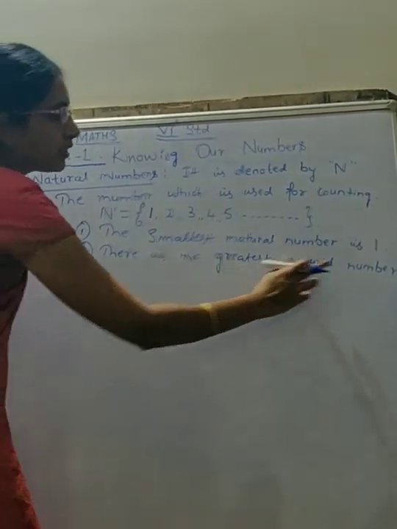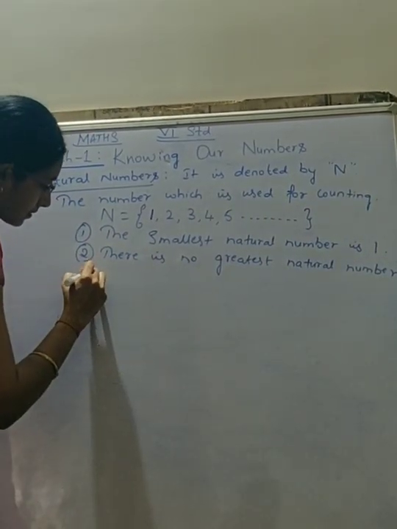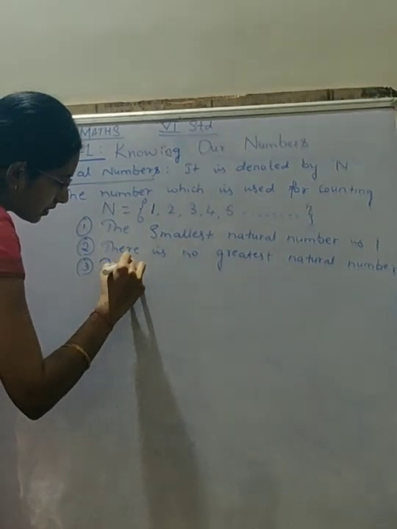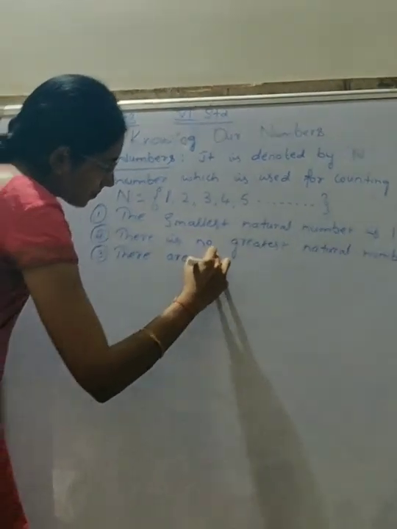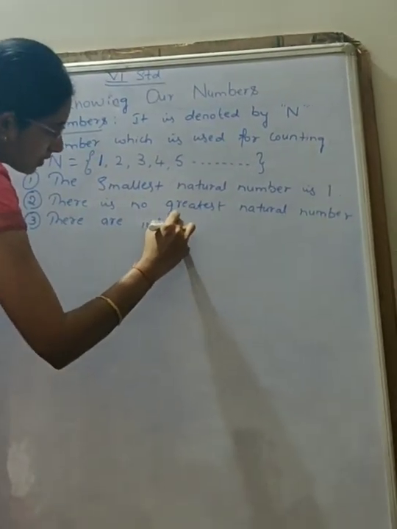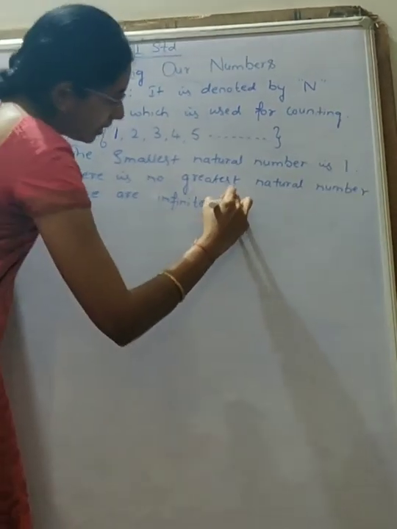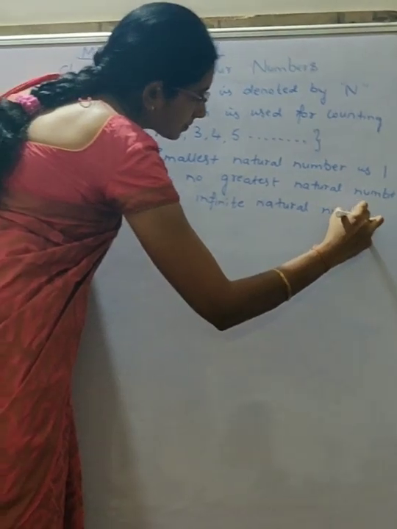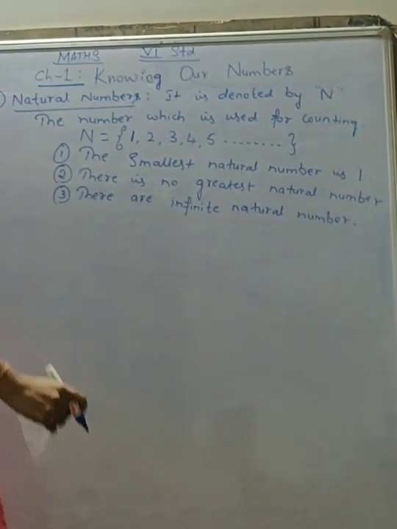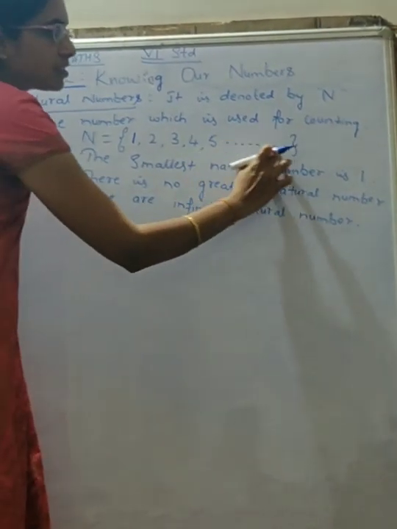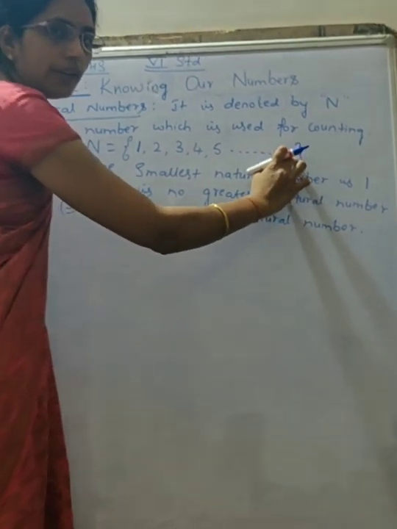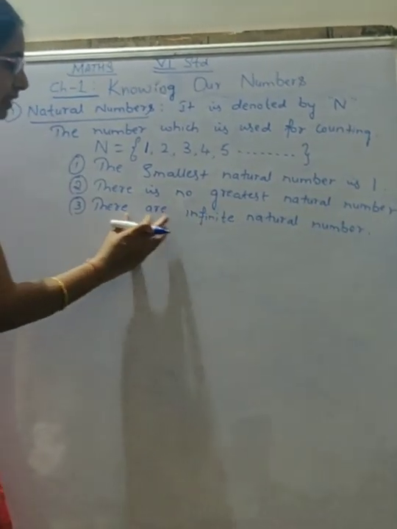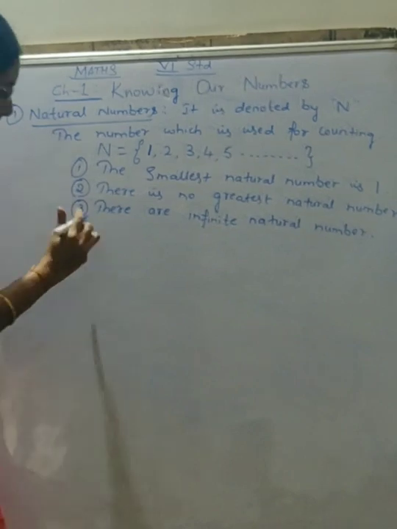So, there is no greatest natural number. There are infinite natural numbers. Infinite means there is no end, correct? It is going on, no end. So that is called infinite. There are infinite natural numbers.